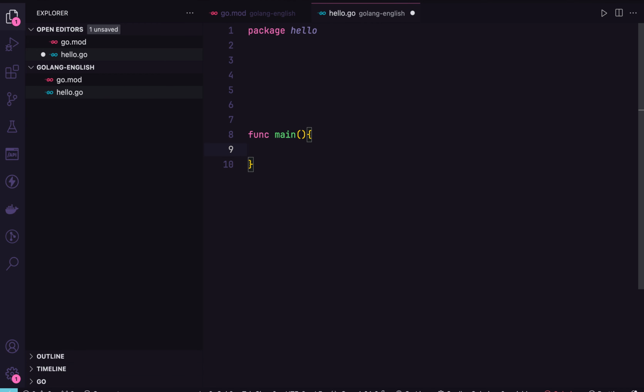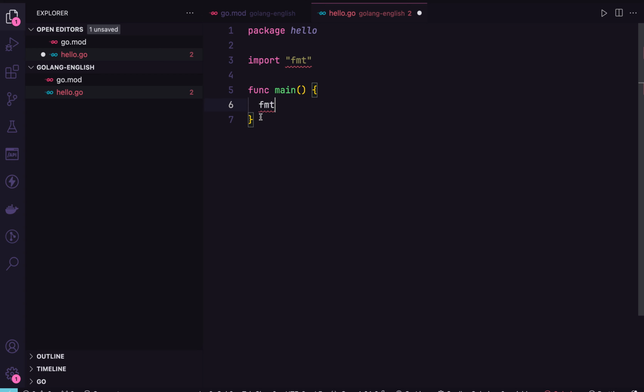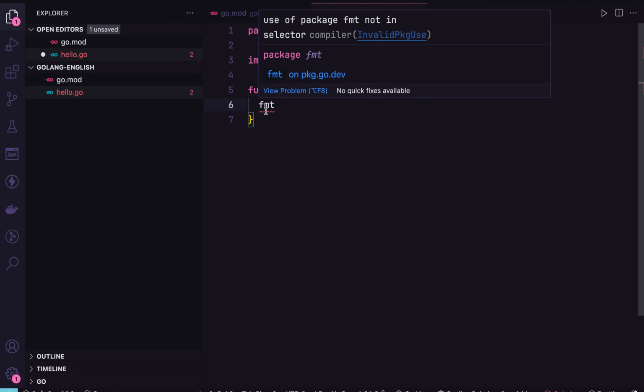How do I do that? In the Go language we have something called fmt. fmt is a native library that brings us a lot of things we can use when we are working with Go.